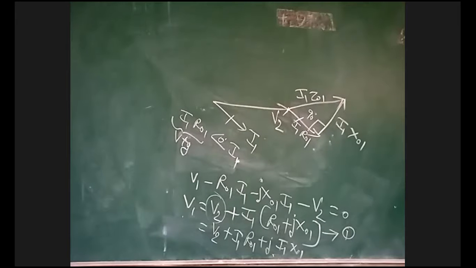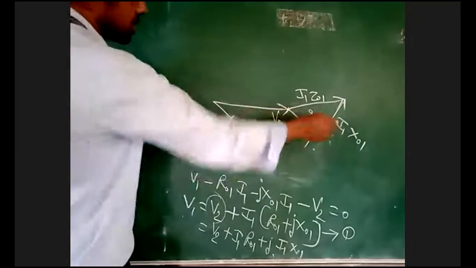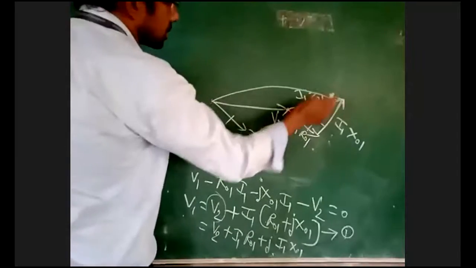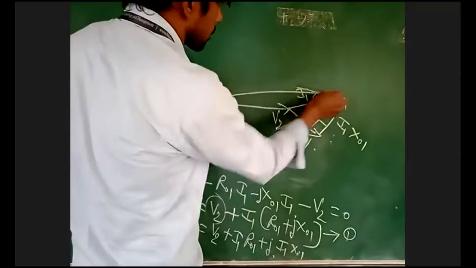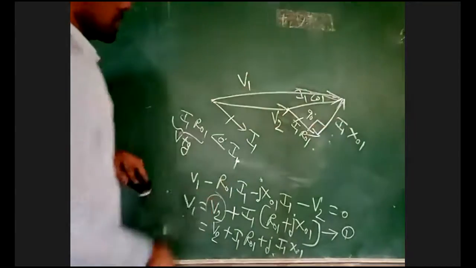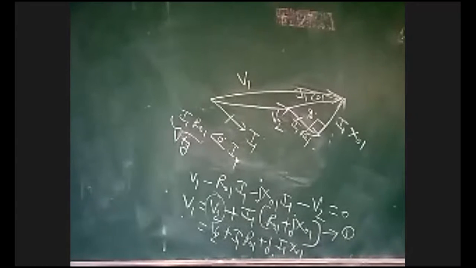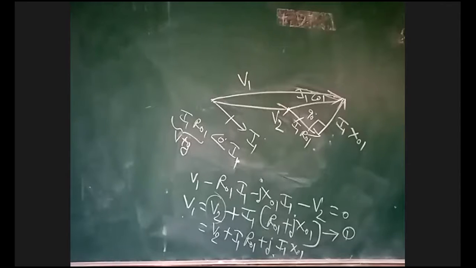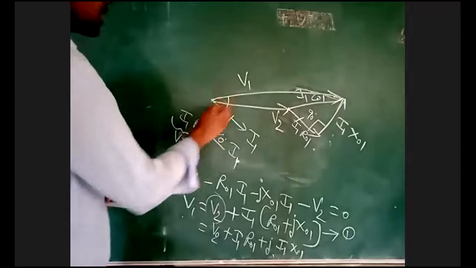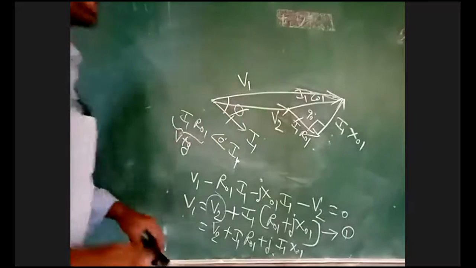See equation 2. Now I want V1. V1 is the resultant of V2, I1 R01, I1 X01. This is your V1: the resultant of V2 plus I1 R01 plus j into I1 X01. Then what is the angle between V1 and I1? It is phi.